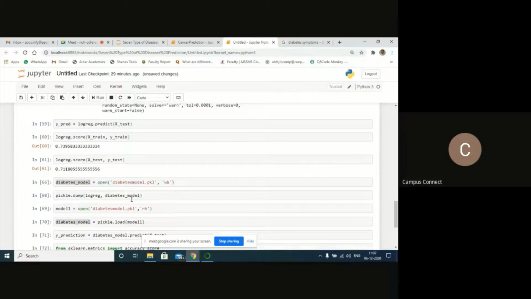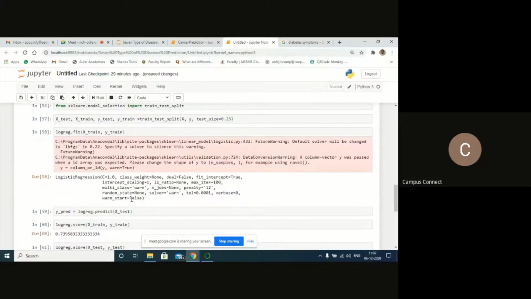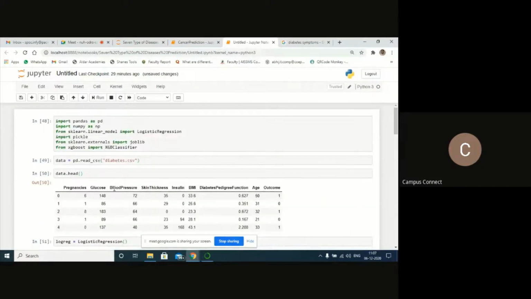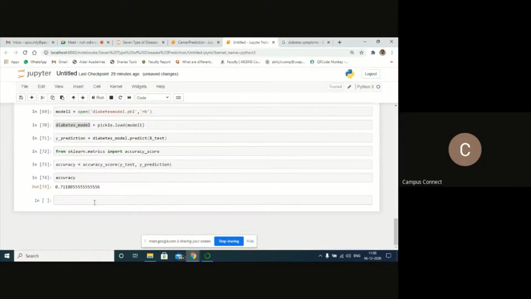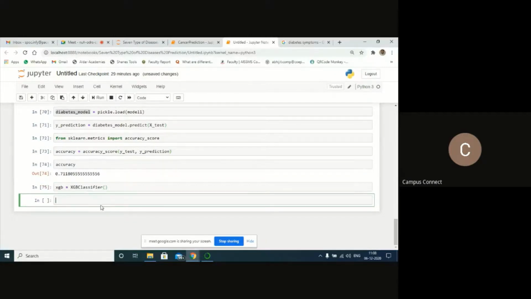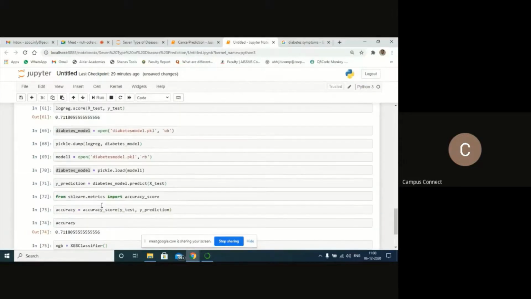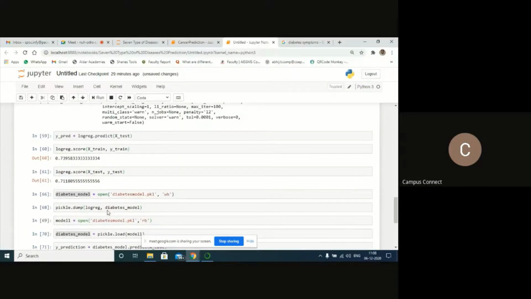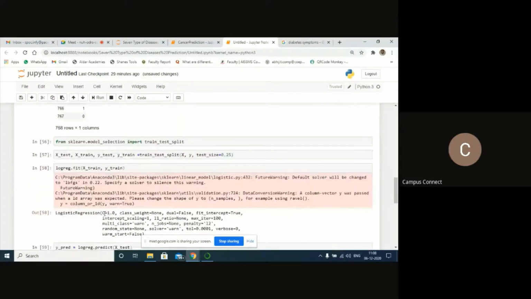To have XGBoost, I think already we have it in the registry. Have a look on this. So we have XGBoost here. I'll call this XGBoost classifier, copy and paste it. I'll call the variable XGB, equal to that classifier. Enter it. It got executed. Wherever you find logistic regression, replace that one with the XGB.